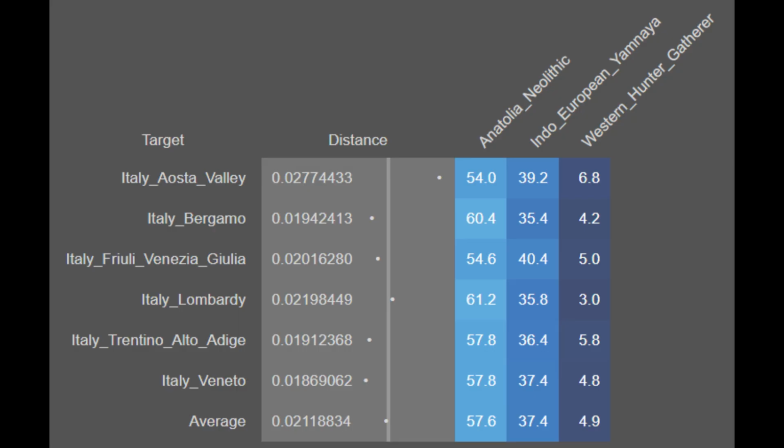Up first, we have the results for the modern Italians from the northernmost part of Italy, and you can see they're on average 57.6% Anatolia Neolithic, 37.4% Yamnayan, and 4.9% Western hunter-gatherer. The sample sites for these Italians are Aosta Valley, Bergamo, Venezia, which is Venice, Lombardy, Alto Adige, and Veneto. Overall, these results prove that the Italians of the north are a European population. And as you can clearly see, no Near Eastern influences were detected.